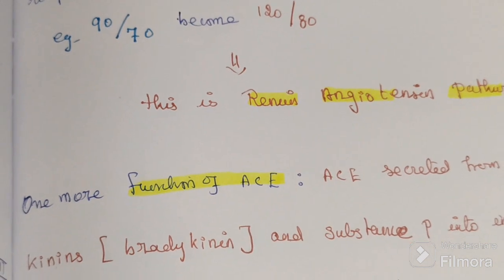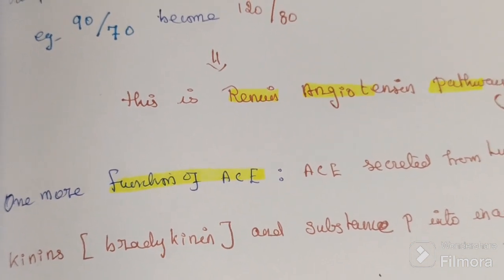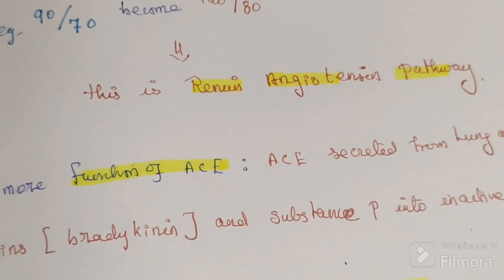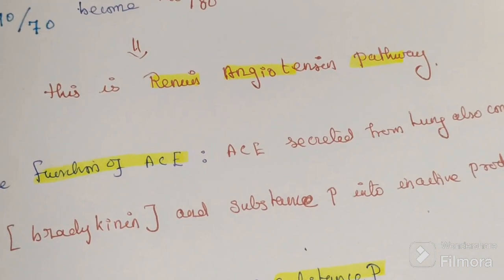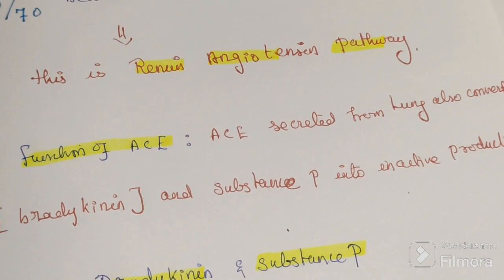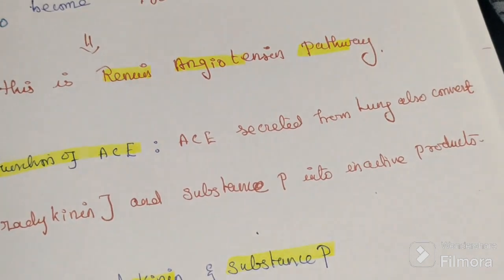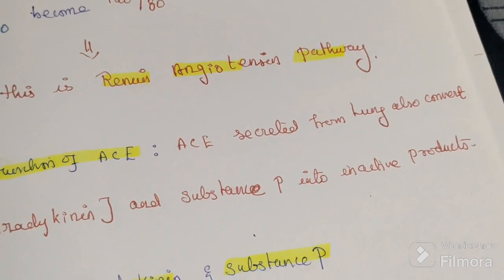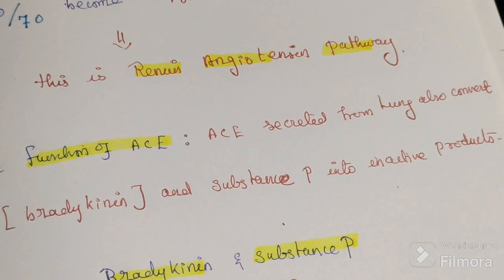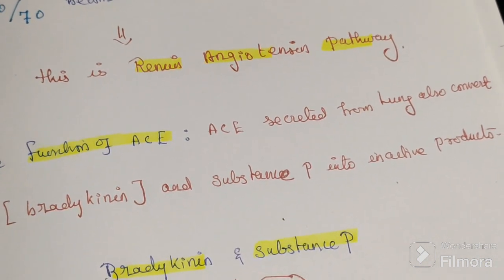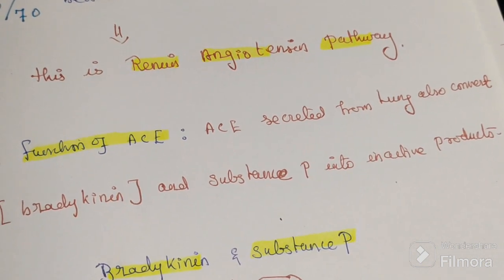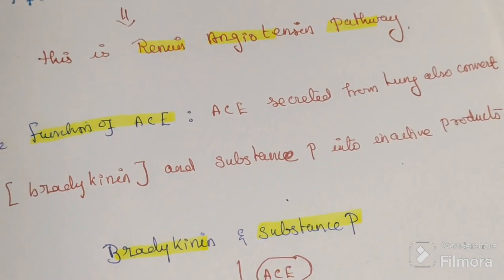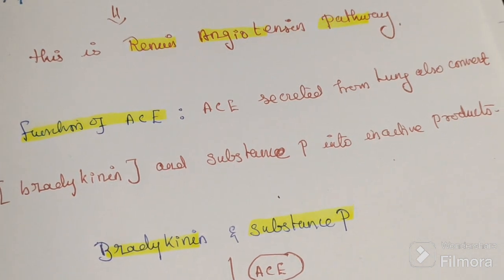Then one more function of ACE, angiotensin converting enzyme. From where is the ACE secreted? ACE is secreted from the lungs when the blood pressure falls. But currently our blood pressure is normal, and ACE is present in our lungs.